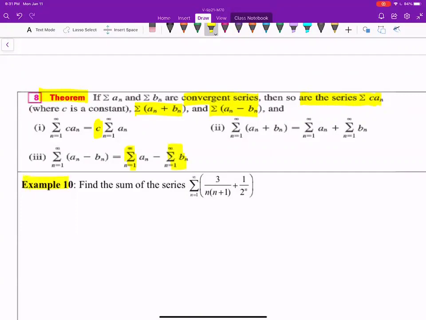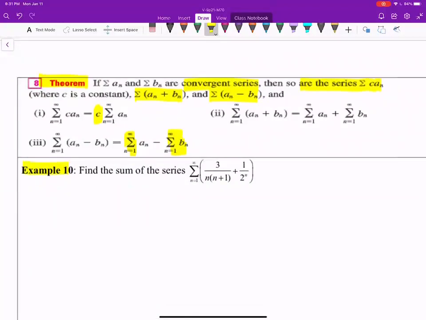Find the sum of the series sigma n varying from 1 through infinity, 3 over n times n plus 1 plus 1 over 2 to the n. So let's take the first step. Let's write down the given series. Sigma n varying from 1 through infinity, 3 over n times n plus 1 plus 1 over 2 to the power n.